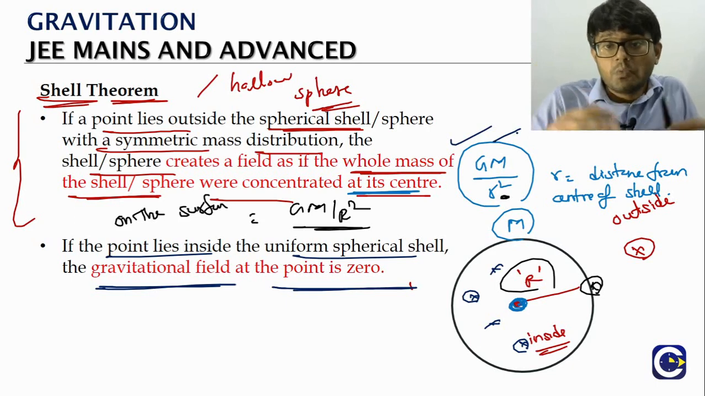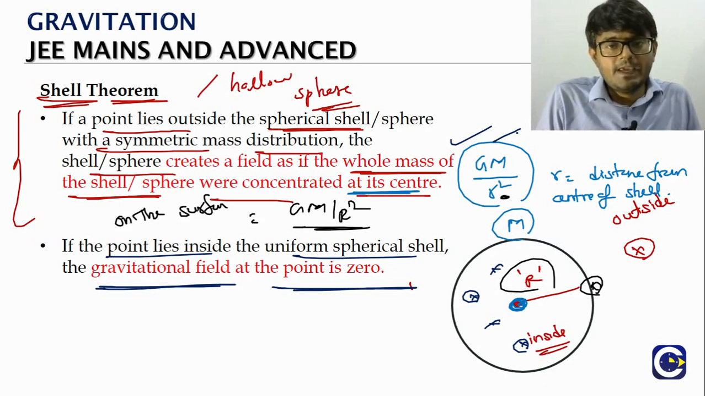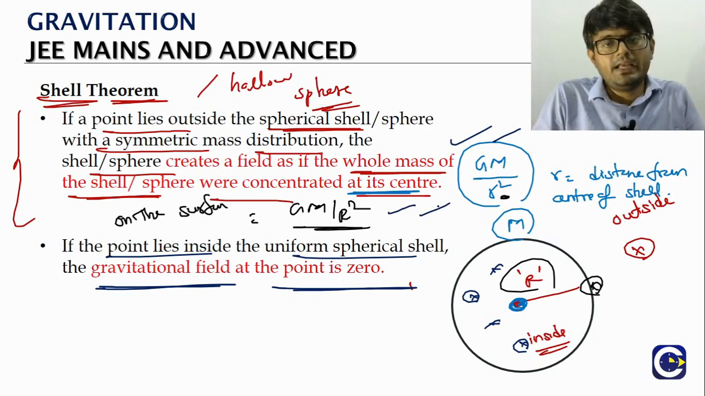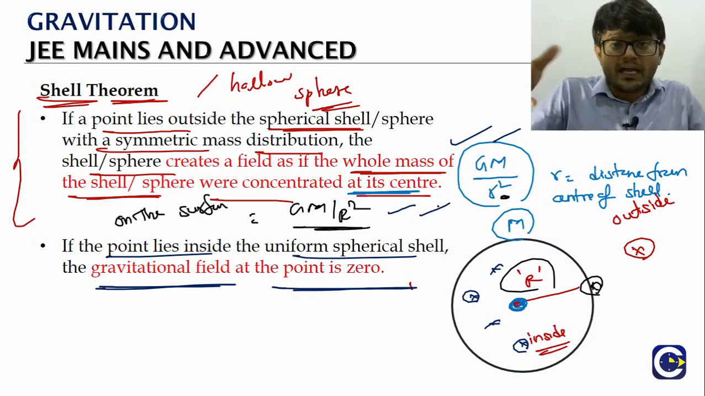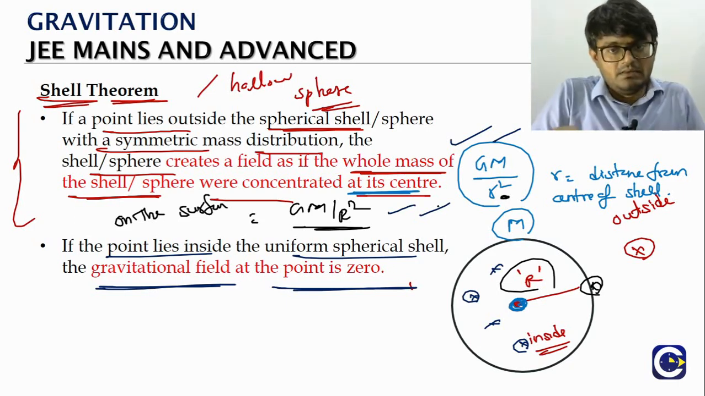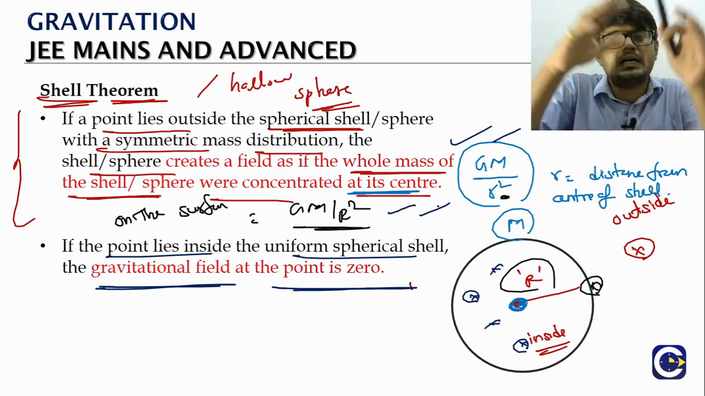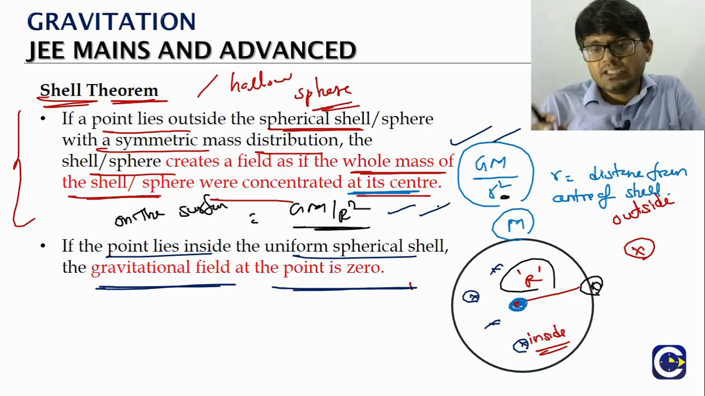Whenever we use the smaller r, that is representing the distance of the point from the center of the shell. On the surface means what? The limiting value, where the point's distance from the center of the shell will be the radius of the shell. Then if you take a point anywhere inside the shell, what is the gravitational field because of the symmetric shell? 0. So this is what we call the shell theorem.